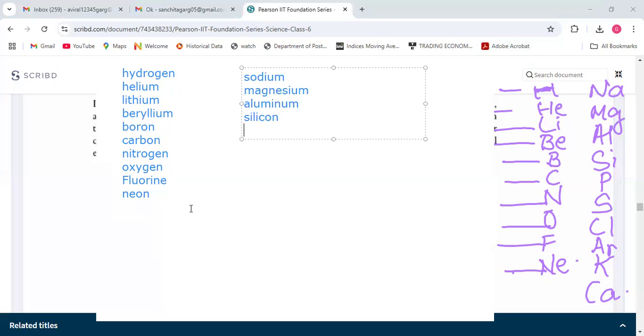And if you learn further also, it is very good because without them, you will not be able to learn chemistry. Last one is calcium.